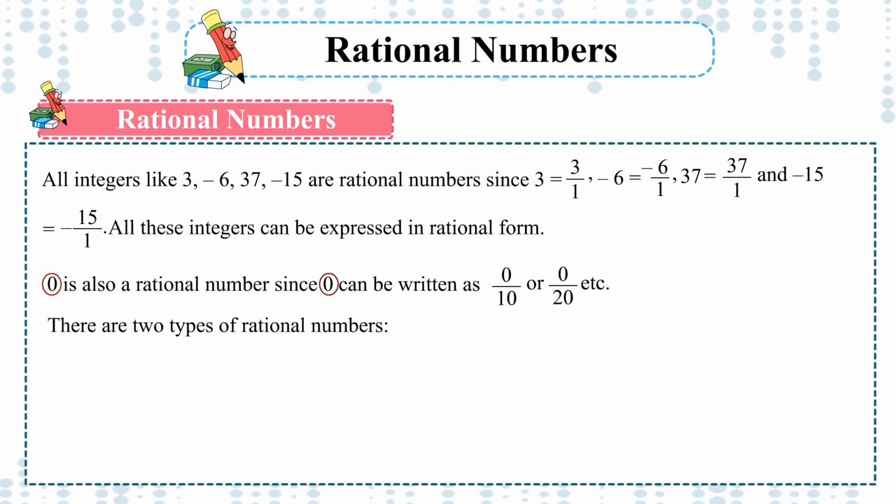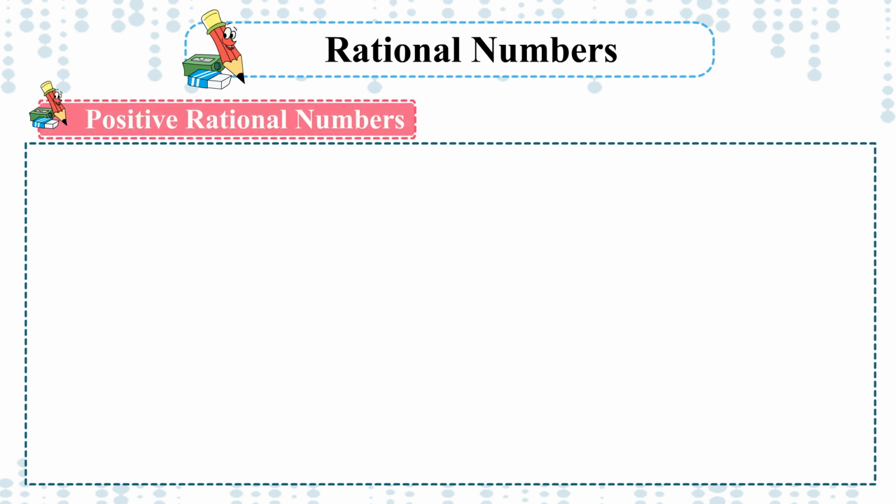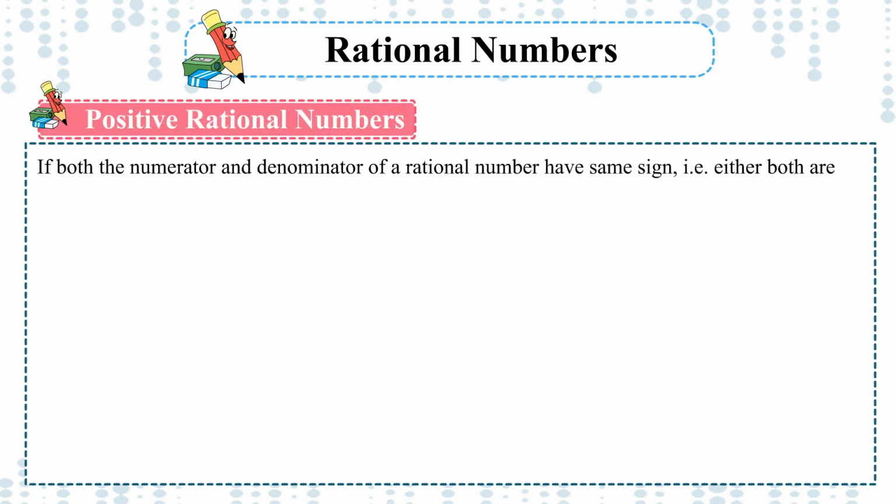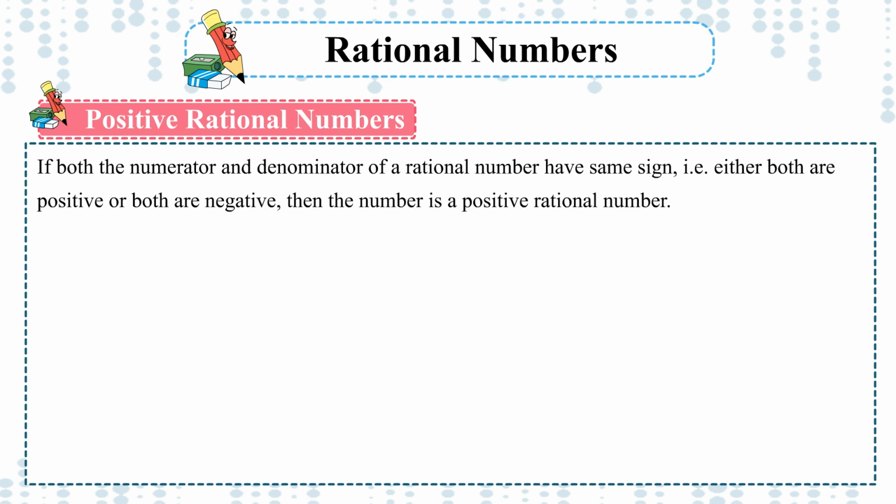There are 2 types of rational numbers. 1. Positive rational numbers. 2. Negative rational numbers. Positive rational numbers: if both the numerator and denominator of a rational number have the same sign, i.e. either both are positive or both are negative, then the number is a positive rational number.